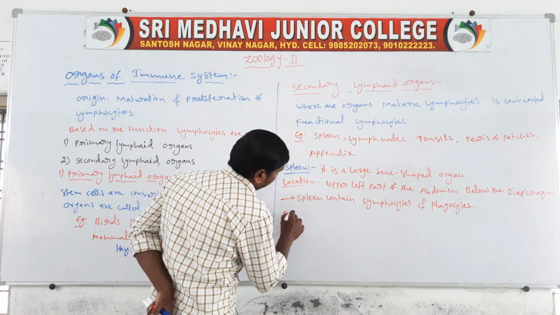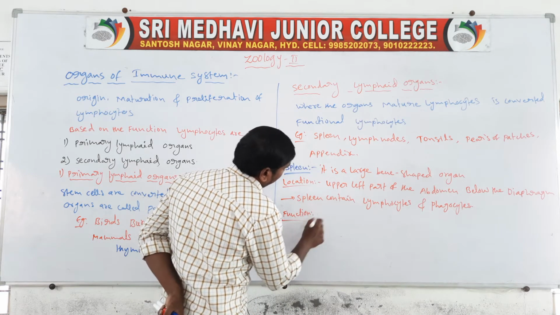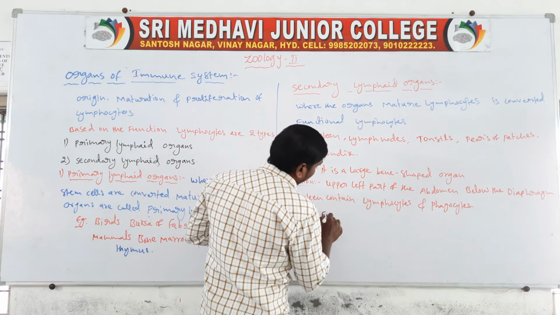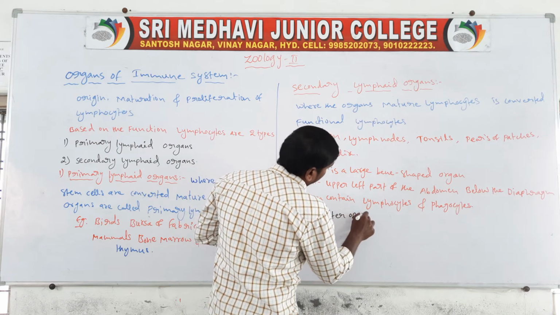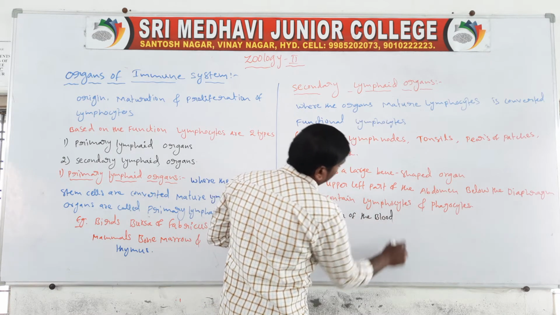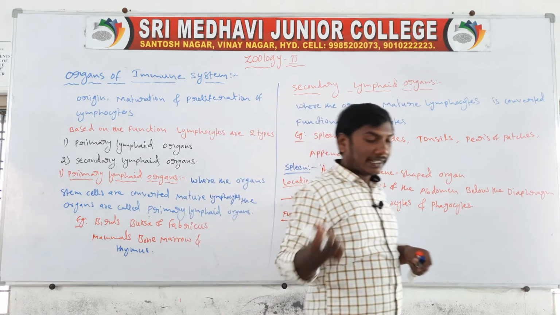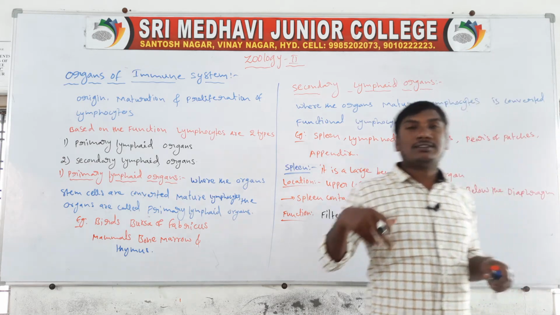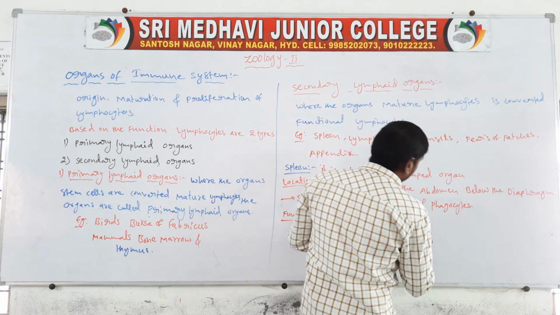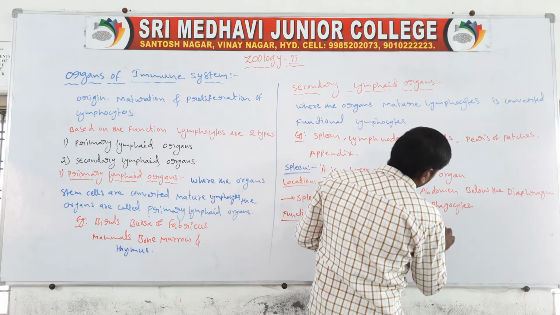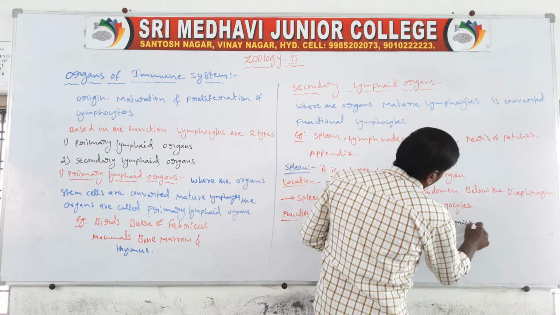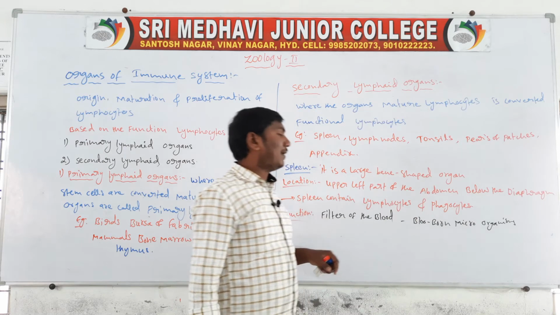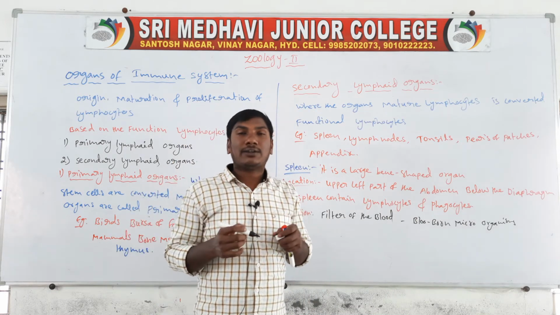Spleen function: filter of the blood. Filter of the blood means they are capturing the blood borne microorganisms.